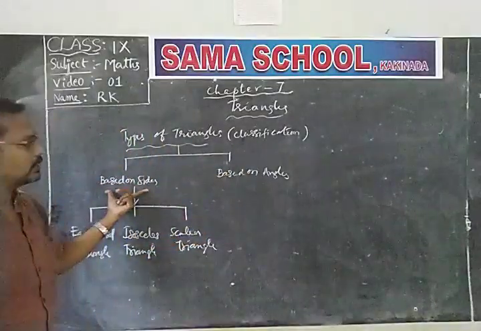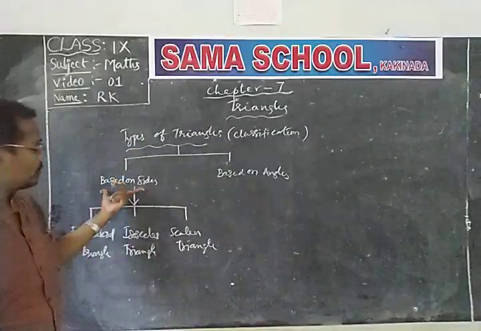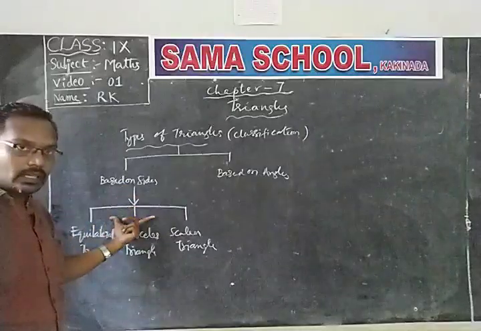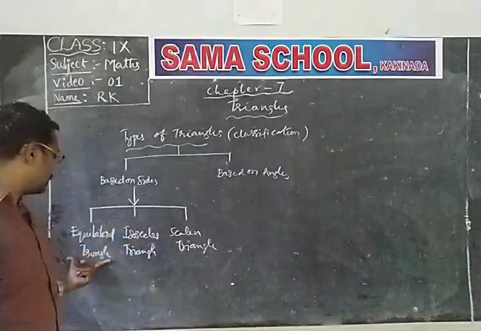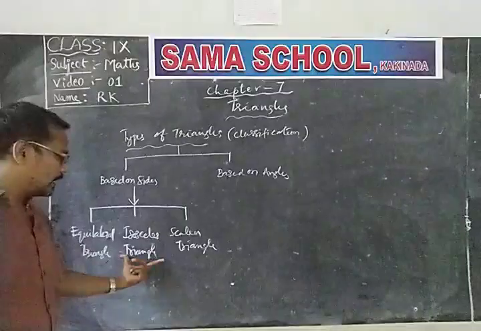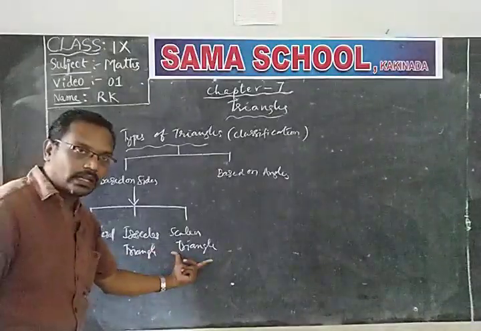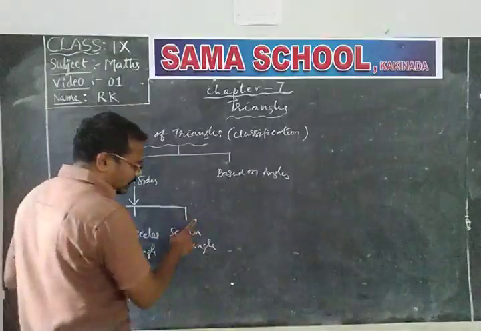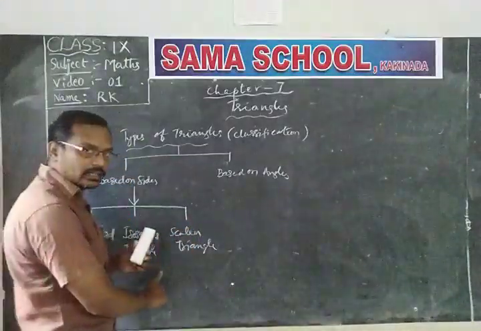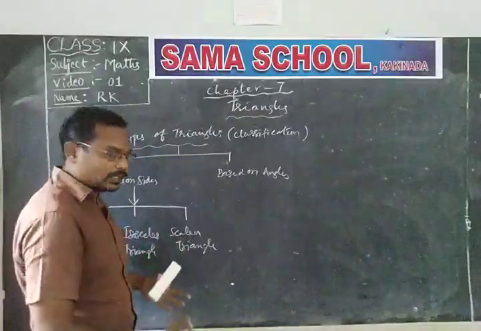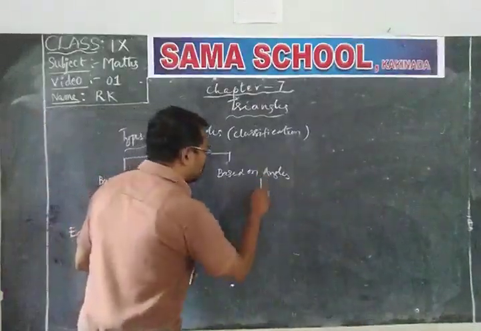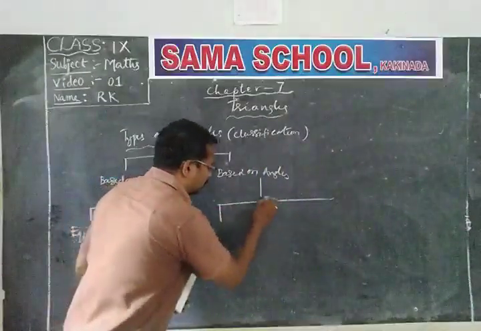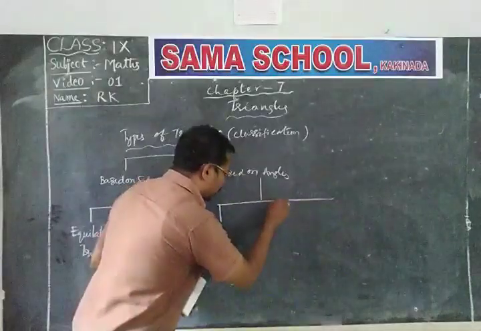According to sides, they are again three types: equilateral triangle, isosceles triangle and scalene triangle. These are the different triangles. I will give you some examples. And then based on angles. First of all, we can write the classification. After that, we have to classify them.